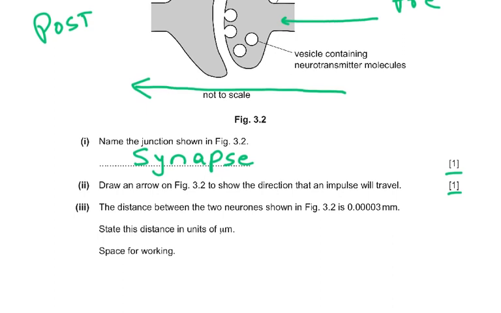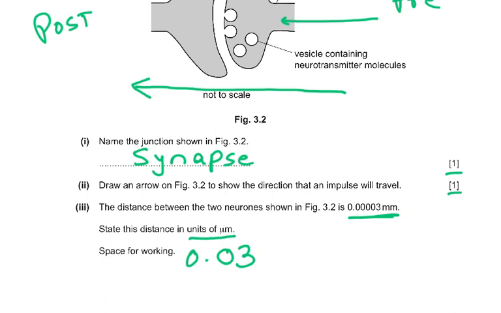Then it says the distance between the two neurons shown is 0.00003 millimeter. State this distance in units of micrometer. That will be 0.03. Why?